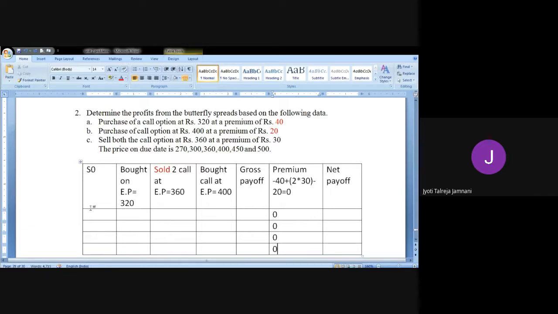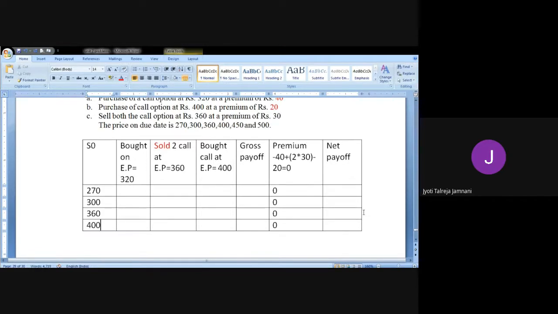Let's see what are the prices that they've given. 270, 300, 360, 400, 450, and 500.